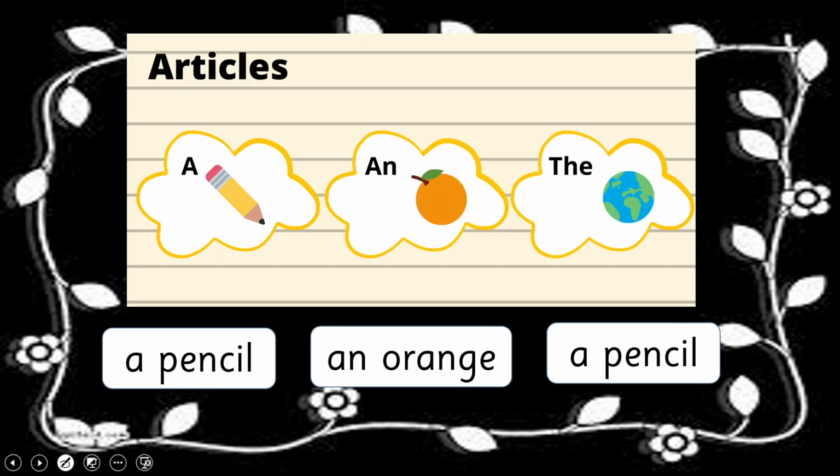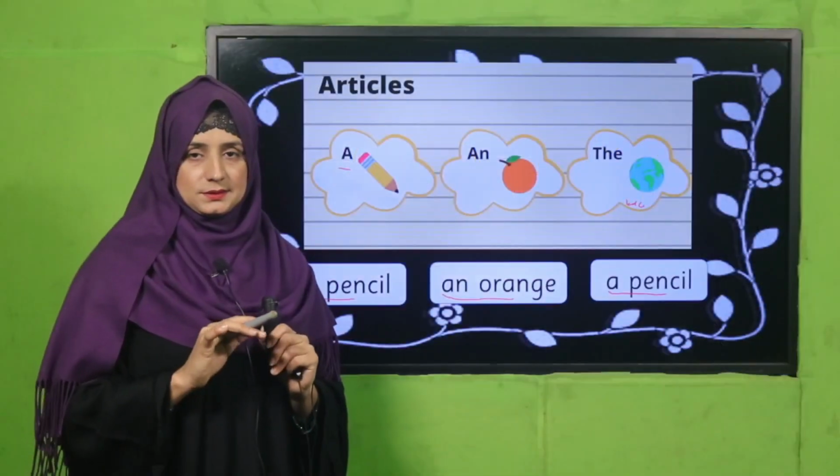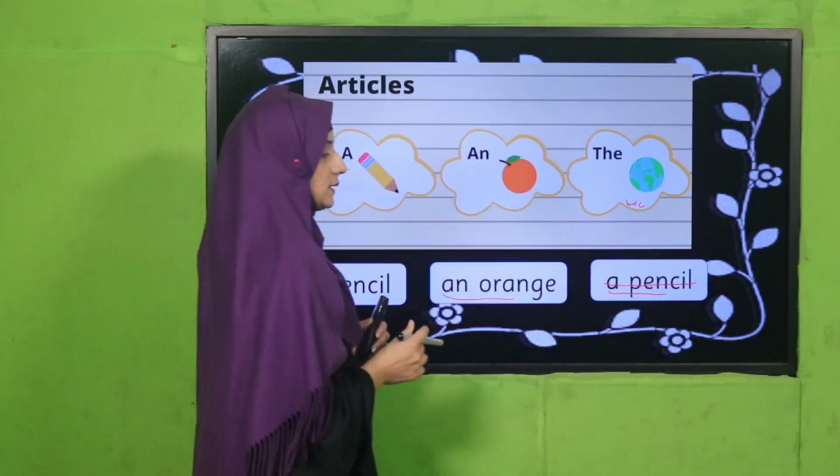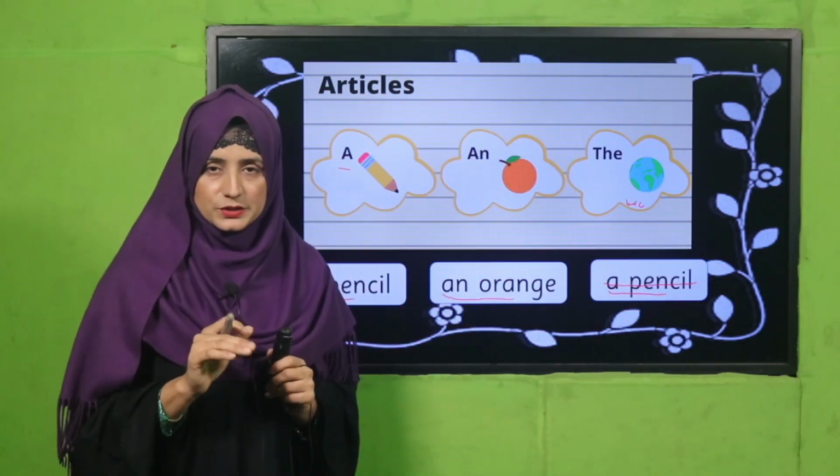See their articles, like you can say a pencil, an orange. Okay, the word. This is the word map. Okay, the word map. Is it clear? Then we have to use the. Okay, so we can also remove that. This is the word. Have you got it, my dear students?